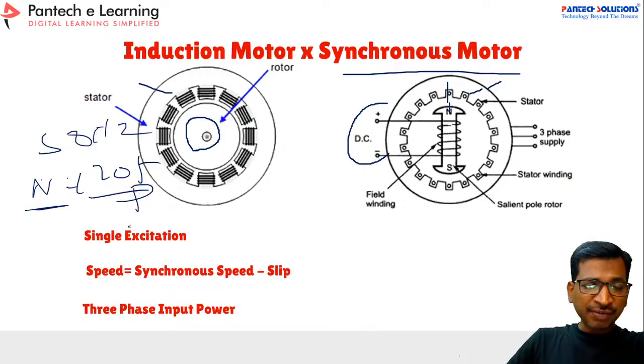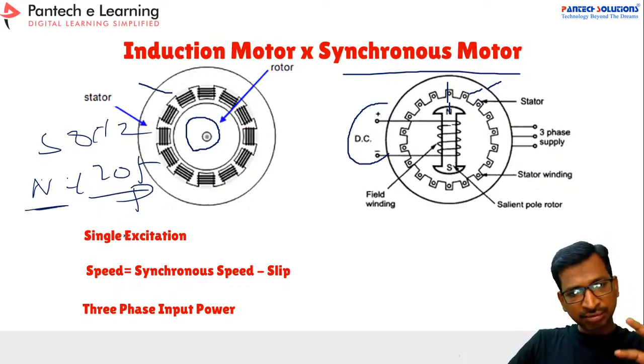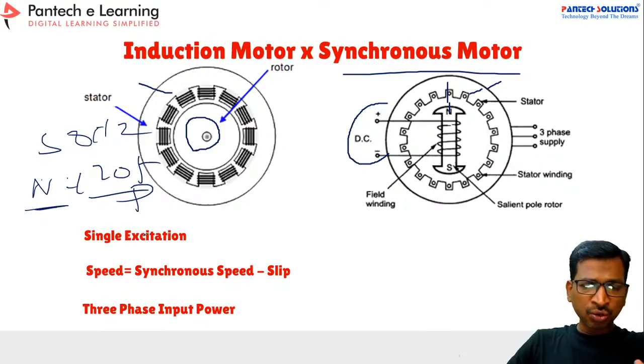The rotor speed always will be some percentage lower, like a 2 to 3% slip will be there. So if you are going to buy any induction motor in the market, they will clearly mention the speed. Generally it will be like 1430 or 1460 rpm, but the synchronous speed will be 1500.